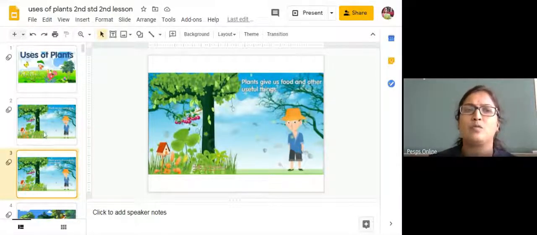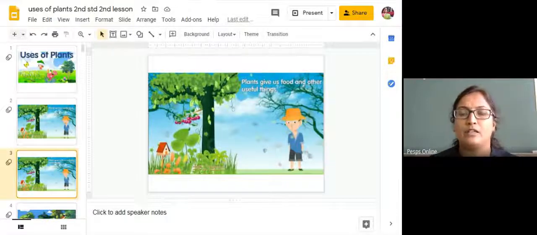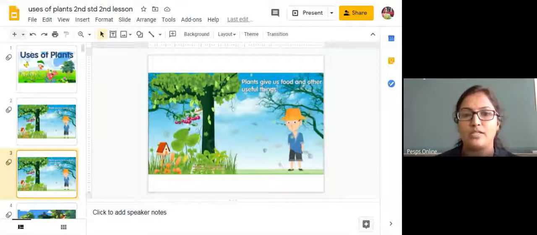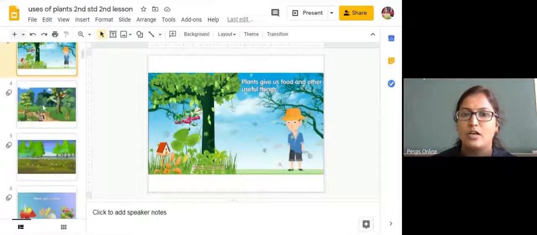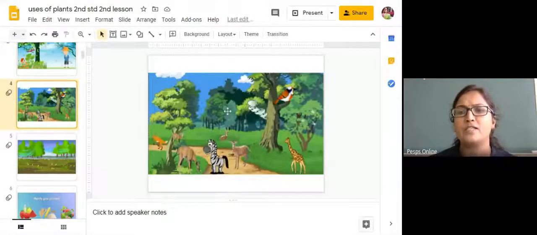So many plants will be there. They are going to give us many useful things. Some plants will give us fruits. Some plants will give us vegetables. Some plants will give us different products like wood products, wooden products to make furniture. Some of them are very useful to us. And the plant is also a habitat for many living creatures in the world.